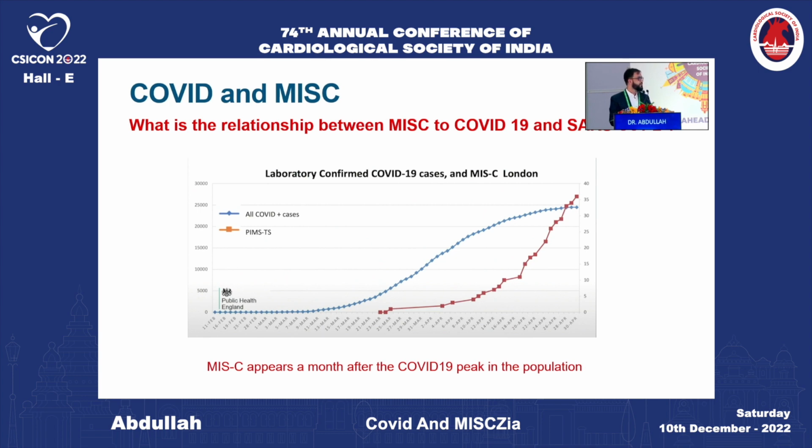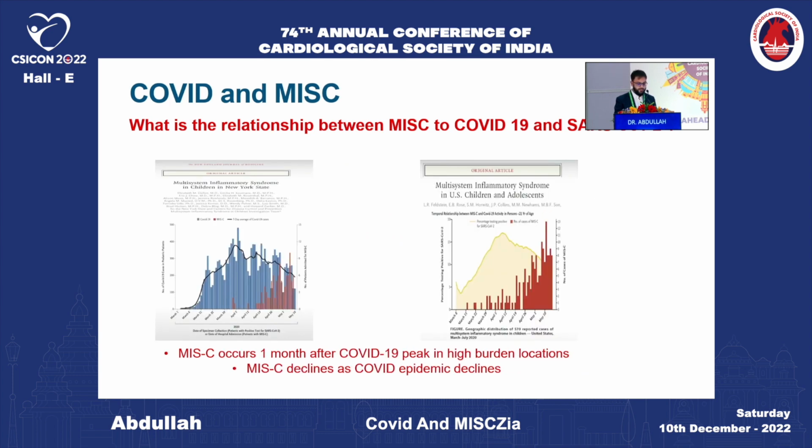As we can observe from this graph, the blue line shows the overall COVID cases, and the brown line shows the number of MIS-C cases. We can observe that there appears a time lag between the appearance of COVID cases and the MIS-C cases, and this time lag is usually between 3 to 6 weeks.